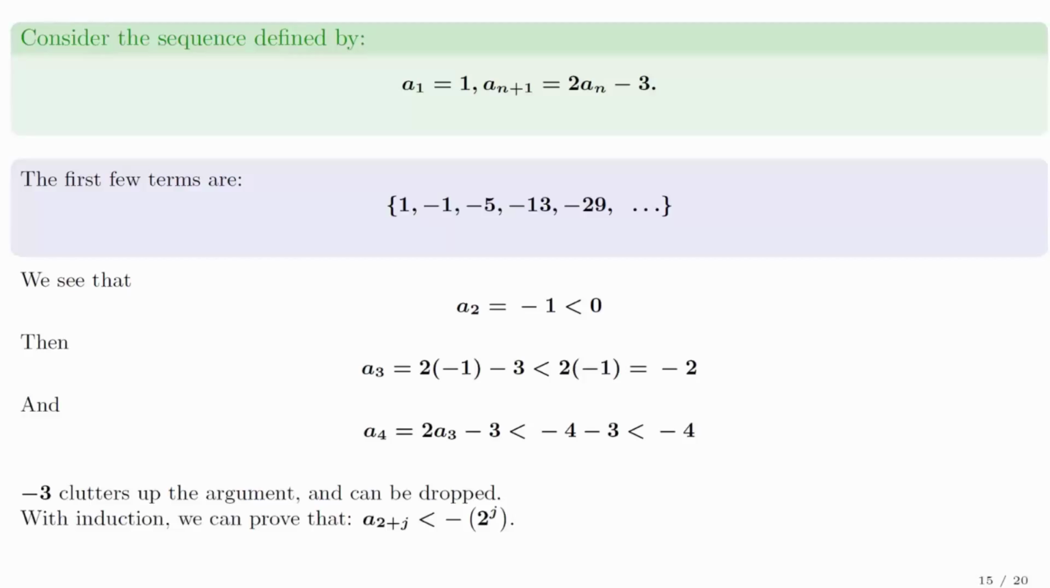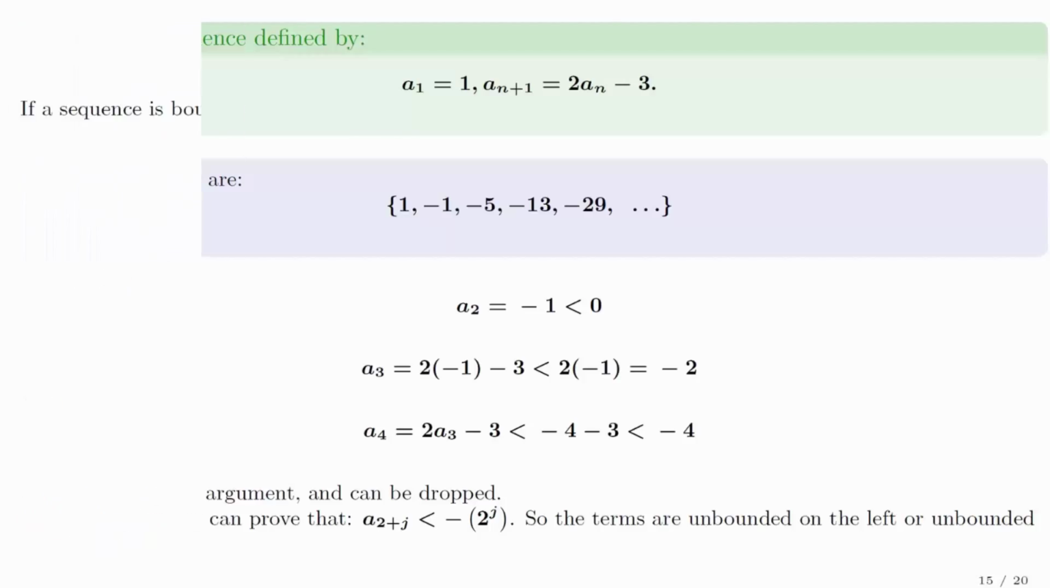Now with the help of induction, we can prove that a of 2 plus j is less than minus the number 2 to the j. Try a few more terms to convince yourself. So the terms are unbounded below. But what an increase in abstraction when we started addressing these questions. For now in this lecture, we will focus on getting a feel for things. The hard stuff will come in a later lecture.